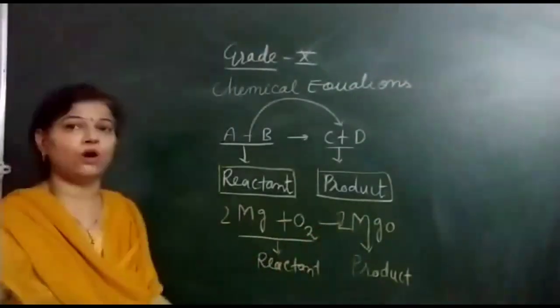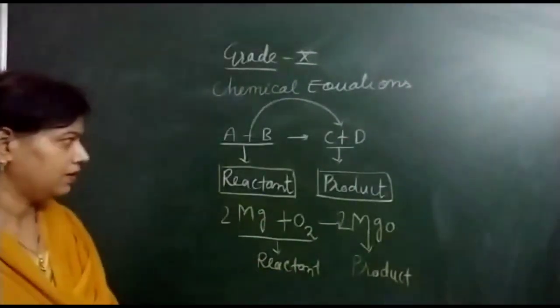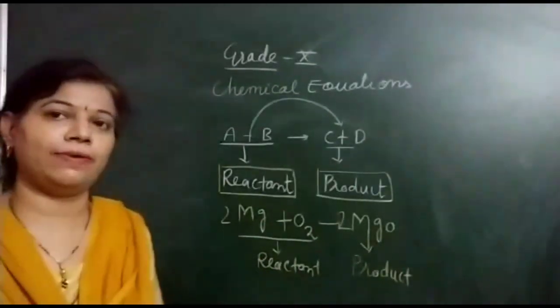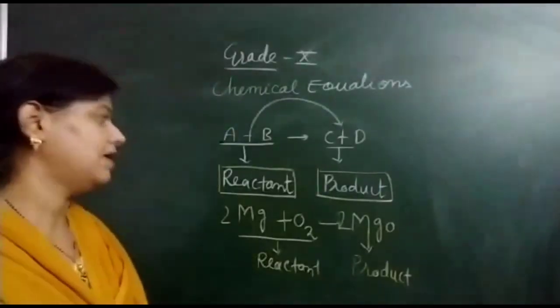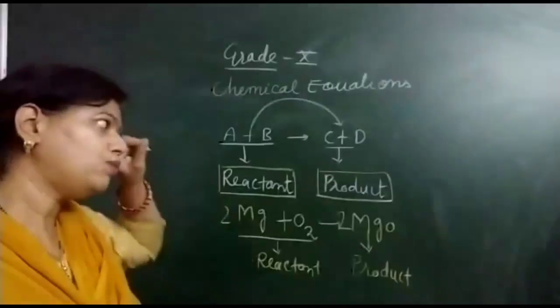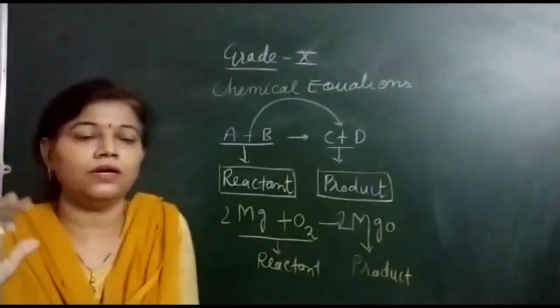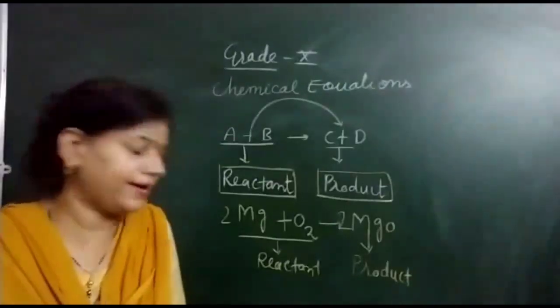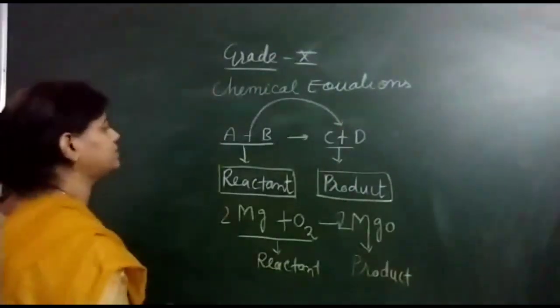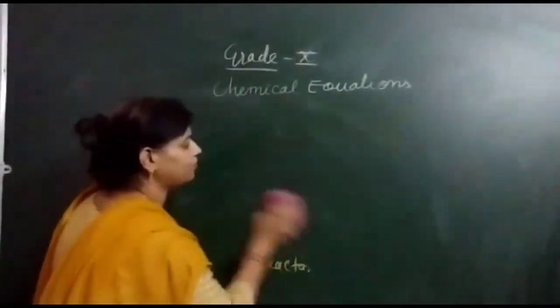Clear? So you got what are reactant and what are products? The substance which take part in a chemical reaction, they are the reactant, and as a result of that the form, they are the product. Now the chemical equation, they always are based on one law, right? The chemical reactions or chemical equation, they always follow a law. You know what is that law?